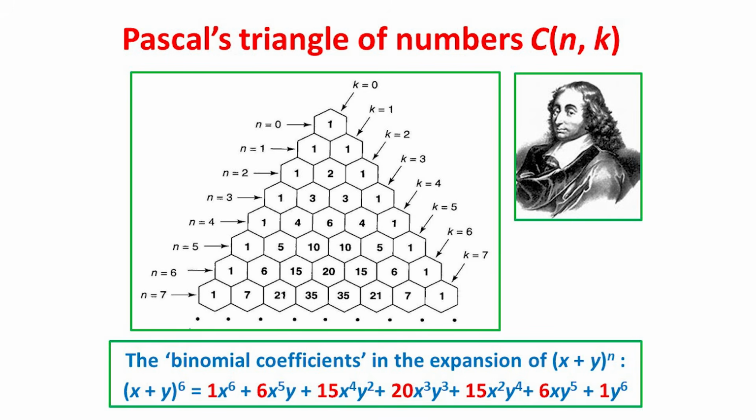For example, in the row labelled n equals 7, each 35 is the sum of a 15 and 20 in row 6. We can also look at the diagonals. The diagonal marked k equals 0 is all ones. The diagonal k equals 1 then lists the natural numbers 1, 2, 3, 4, 5, etc. While the diagonal k equals 2 features the triangular numbers 1, 3, 6, 10, etc.